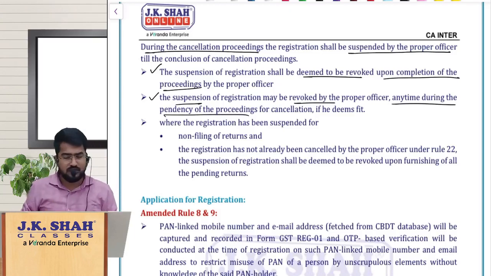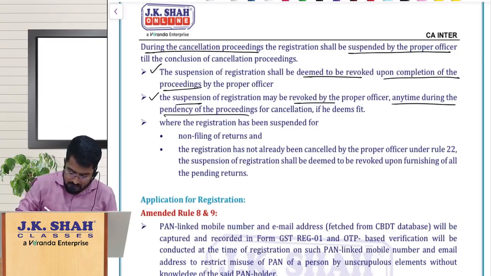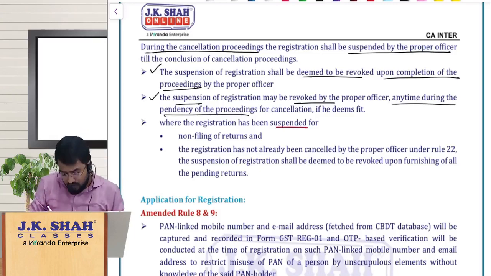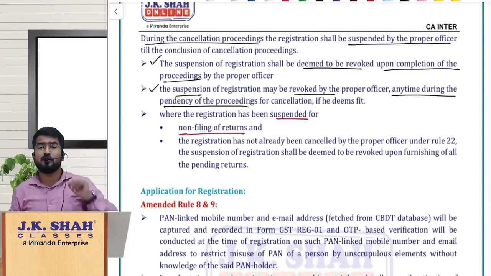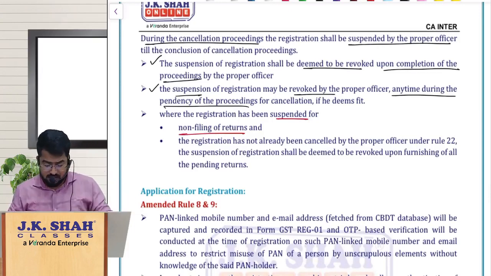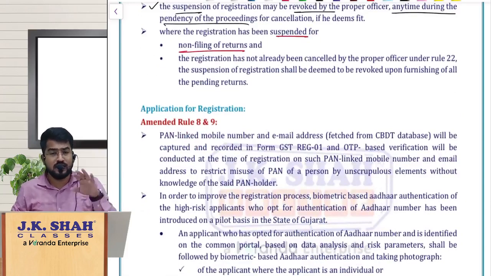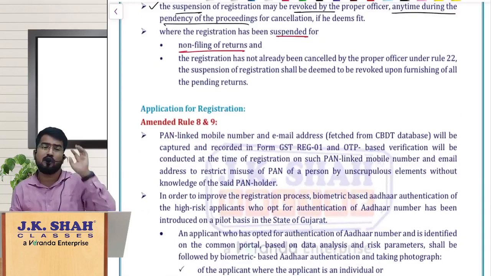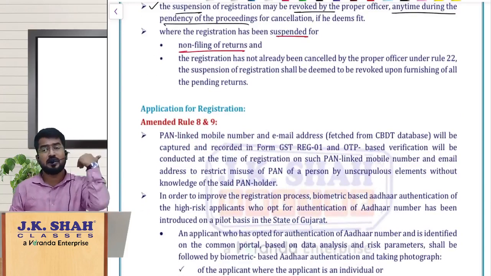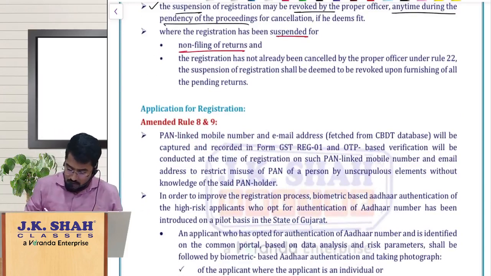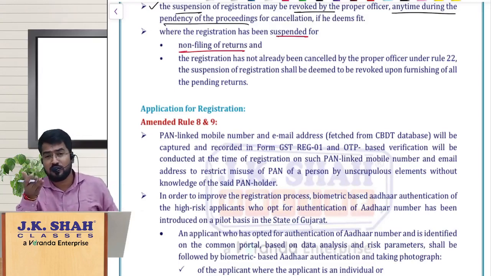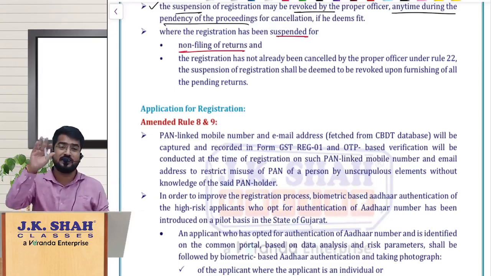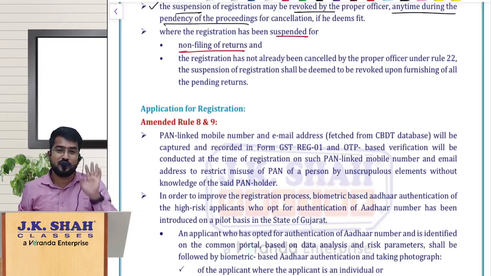These 2 points are obviously already there. Now the interesting thing is, if at all your registration is suspended, why? Because I have not filed the returns, sir. I was irregular in filing the returns. Because of that, the proper officer has initiated the cancellation proceedings. If that is the case, the moment you file all the pending returns, then automatically your suspension is deemed to be revoked. But the condition is the registration should not have been cancelled already.